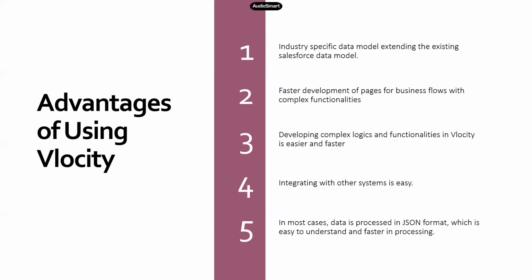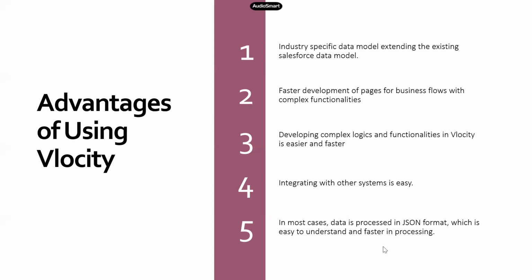So around these objects, they create a data model by creating additional objects and fields and relationships, right? There are quite a few standard Salesforce objects that are being used in each of these industries, and around these they'll create hundreds of other objects and relationships which can be utilized extensively.